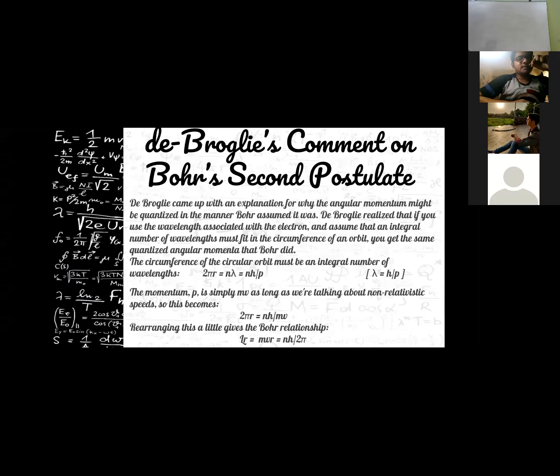The circumference of the circular orbit must be an integral multiple of the wavelength, which is 2πr = nλ, which equals nh/p, where h is the Planck's constant. The momentum p is simply mv as long as we are talking about non-relativistic speed. So this becomes 2πr = nh/mv. Rearranging this a little gives the relationship L = mvr = nh/2π.